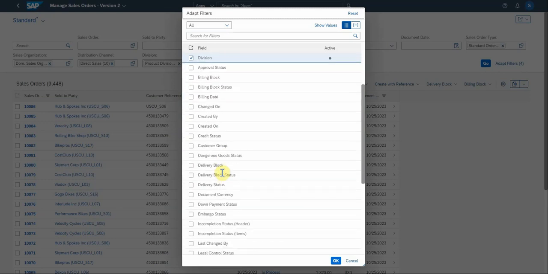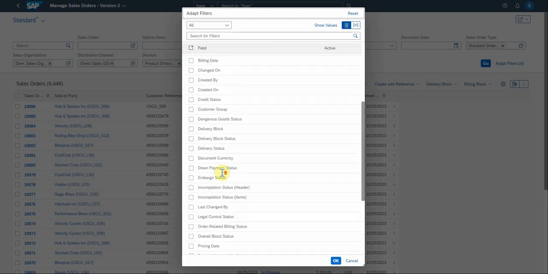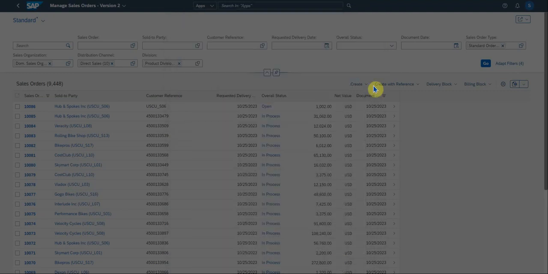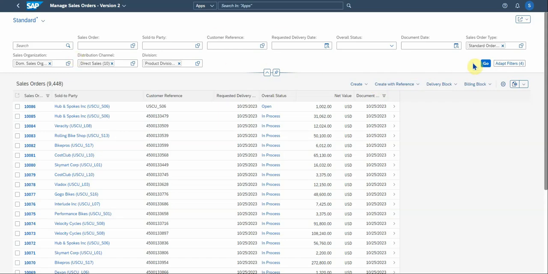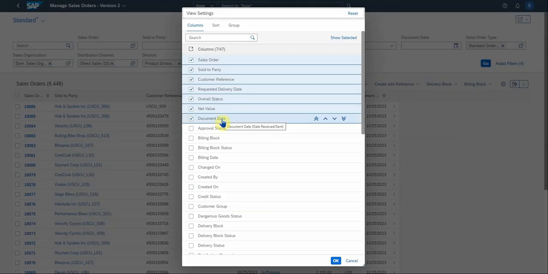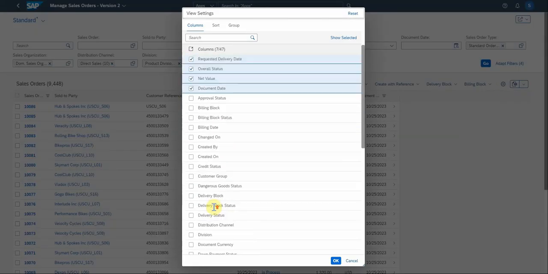There's quite a number of different fields that you can select to extend the number of fields available at the top. If you click on go, it should give you the list of sales orders. And then again, in here you've got the settings field, where you can also add different fields if you wish to do that.